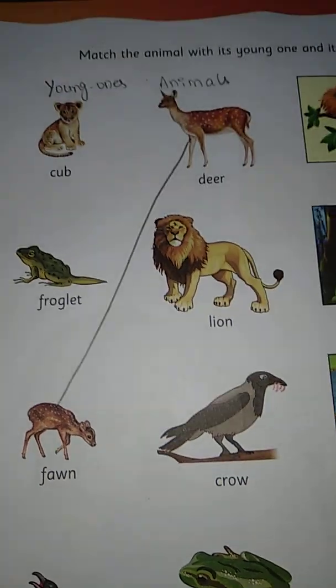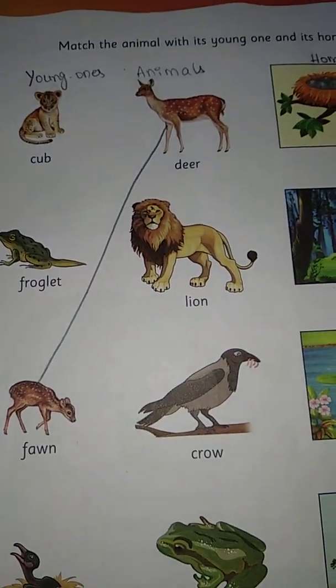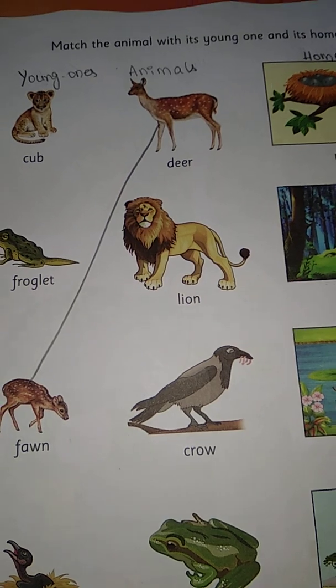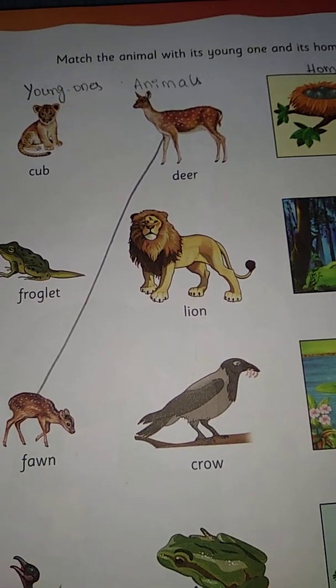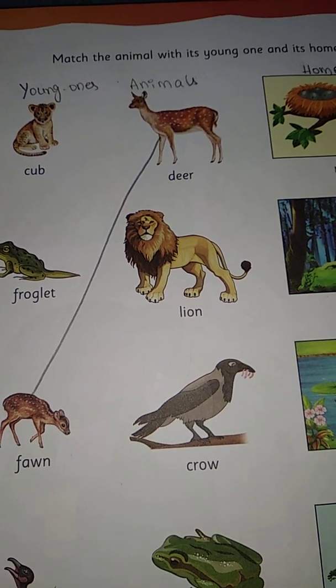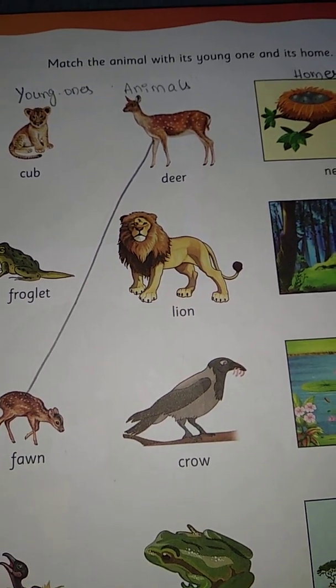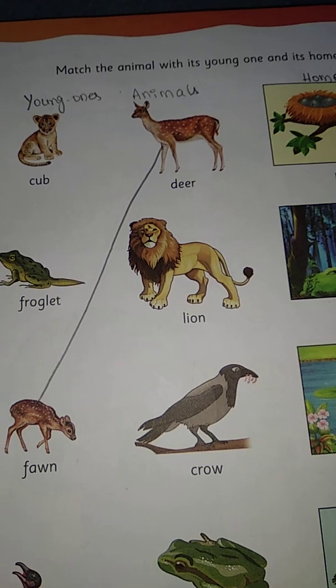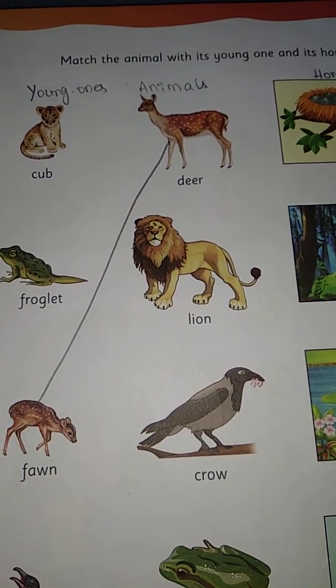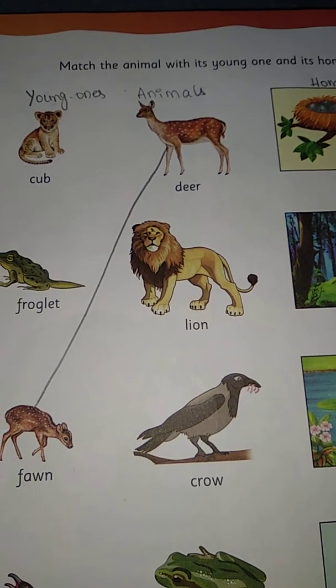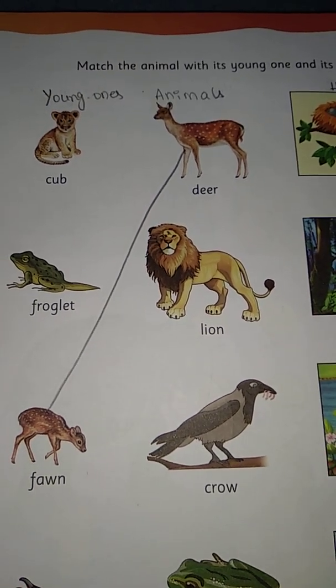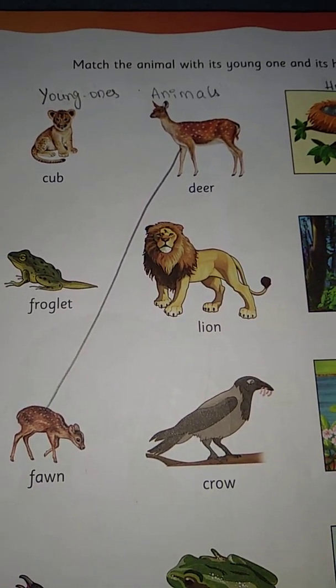Okay, see, children, here you have to remember 2 words. Here I am saying young age of the deer, young one, means child of the deer. It may be child age of the deer or baby of the deer.